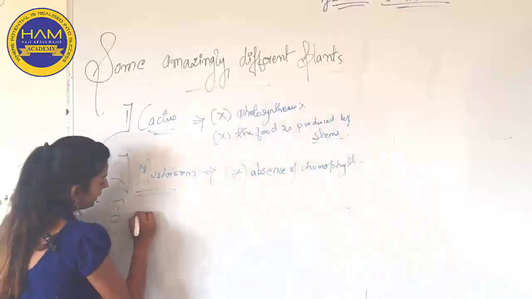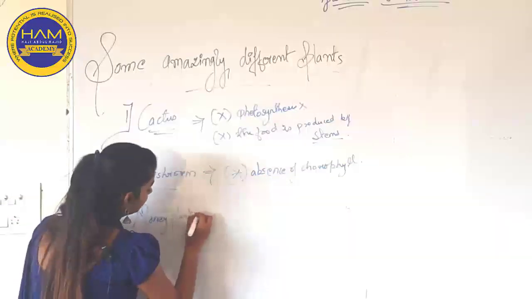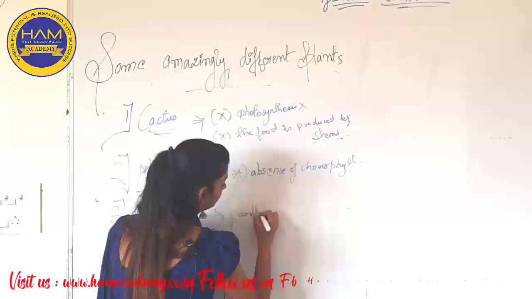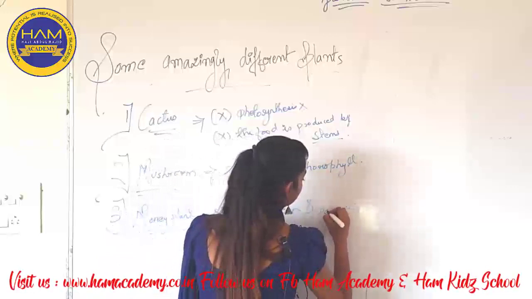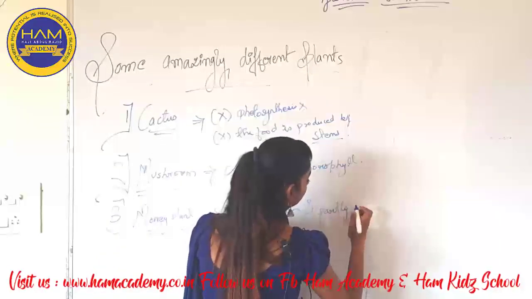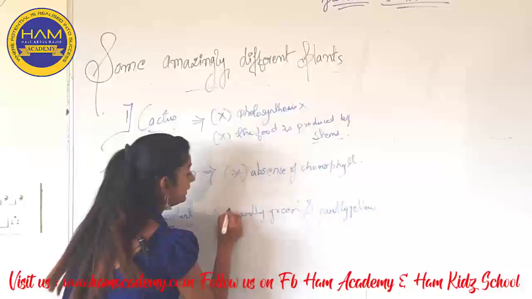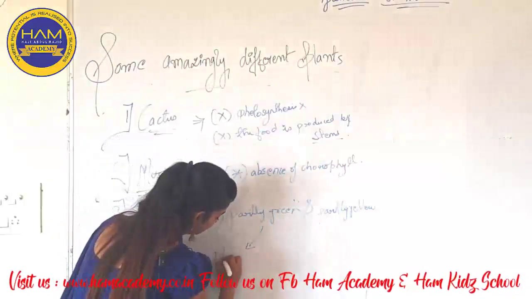Third, money plant or plants with variegated leaves. This plant is partly green and partly yellow, due to which only the green part performs photosynthesis.